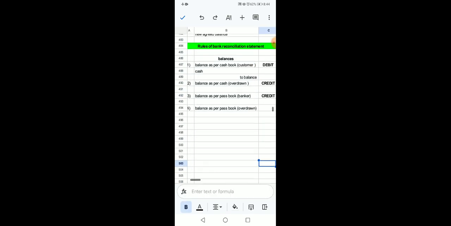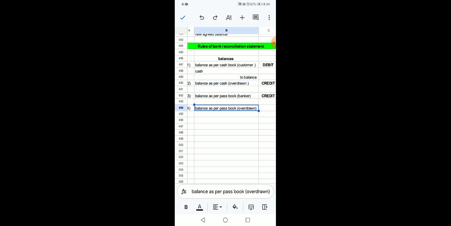Now come to this point. If there is an overdrawn balance as per cash book, that means the customer has drawn additional or over and above the amount present in his bank account, which was a sort of loan, a sort of liability. So it would be favorable for the passbook. Why?